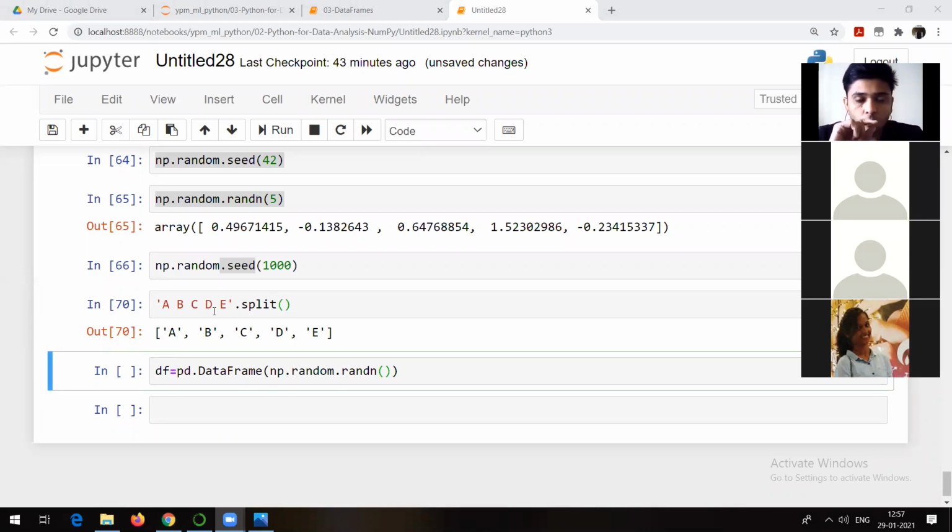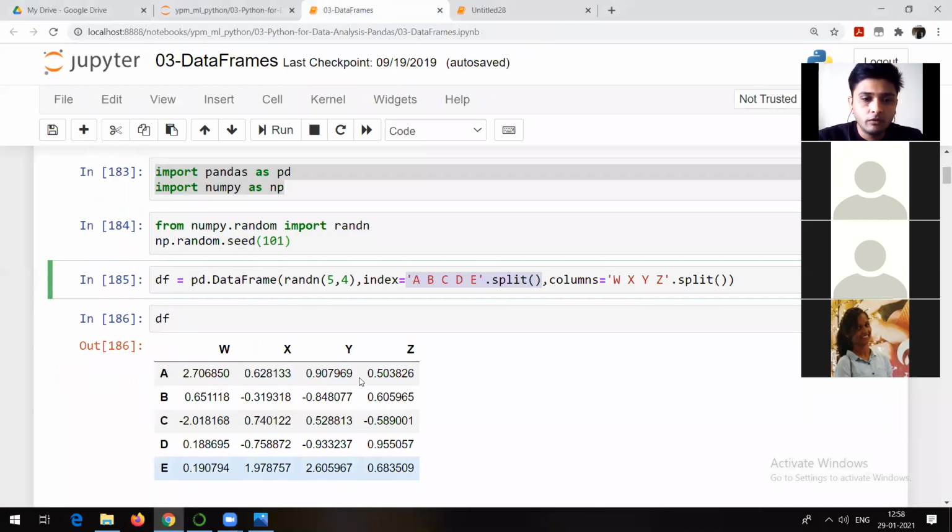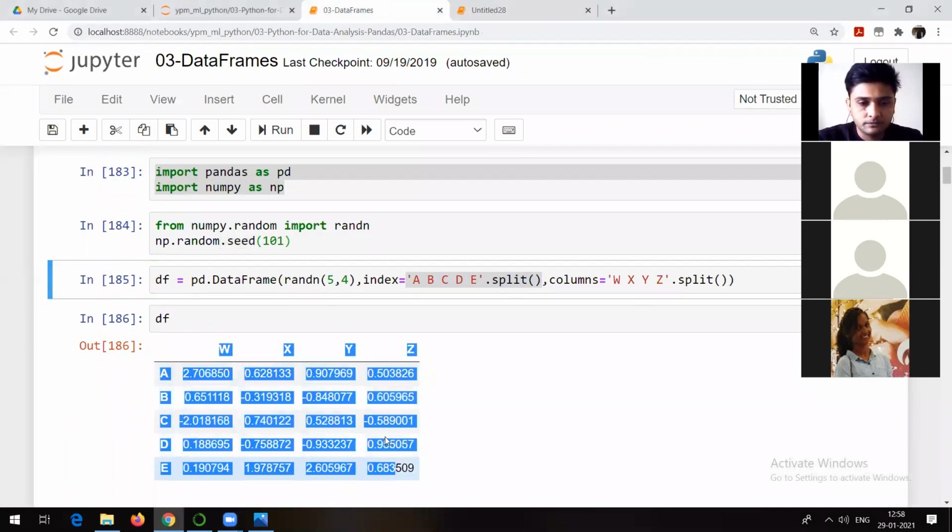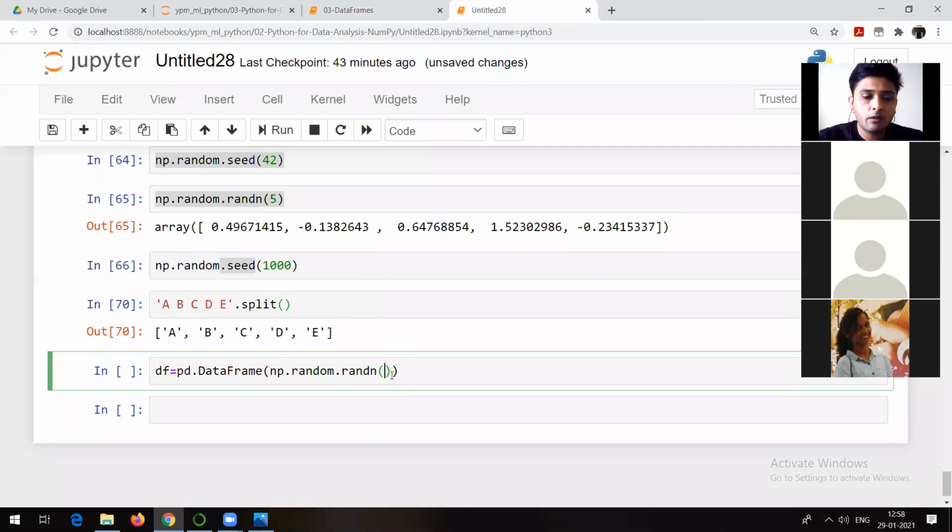For this example, you can see I want 5 rows and 4 columns. That means 20 values. Basically we want to create something like this, with 5 rows and 4 columns, so 20 values. So np.random.randn of 20. But in what fashion do I want it?